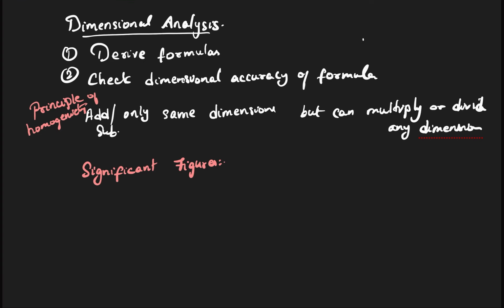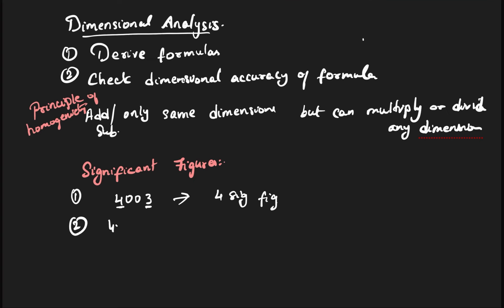Now there are certain rules for significant figures. First, let's talk about how you count significant figures. It's a very simple process. Whatever zeros are there between non-zero numbers, these two are non-zero numbers, between them I have two zeros. These two zeros will be considered significant. So in total how many significant figures here? This number has four significant figures.